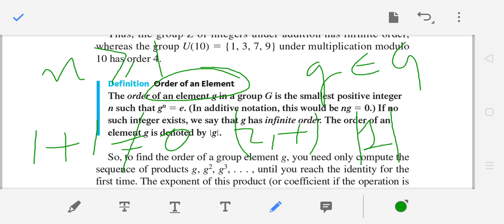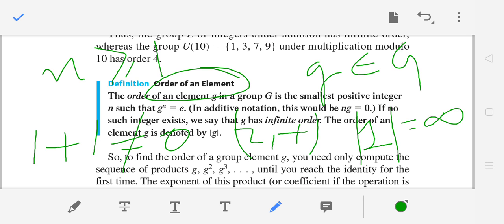So for not any n, but basically you are not able to find n such that adding 1 becomes 0. So in these cases we say that the order of an element is infinite, and we say that the order of 1 is, I just use the notation here, infinity, because you can't add 1 to make it 0 so many times. So 1 has infinite order.